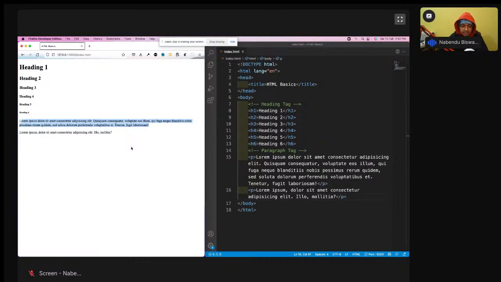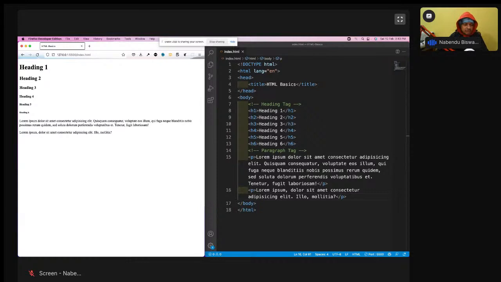It is coming in the next line because they are block level elements. So what is a block level element? Block level elements take their own line, and a bit of space will also be added. They are known as block level elements, and there are some inline elements also, and that is something which we are going to learn next. Most of the tags are block level elements. Some of them are inline. So let us learn about some of the inline.